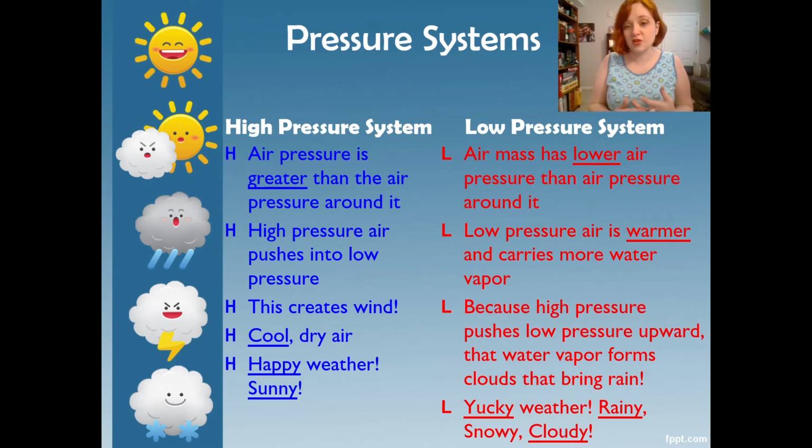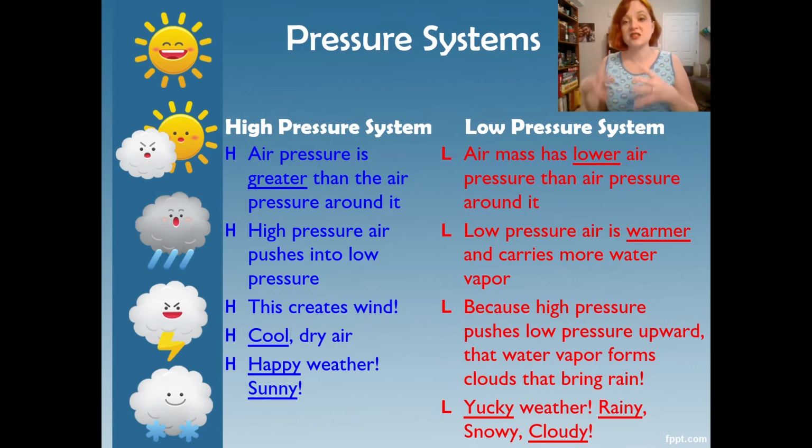Obviously, nice clouds aren't that bad, but this kind of cloudy would be like stratus clouds or cumulonimbus clouds that bring rain and snow and just kind of like bleh. Like you don't want to go outside with a low pressure system because it's kind of gross. Things are muddy and whatnot, or it's cold if it's snow.